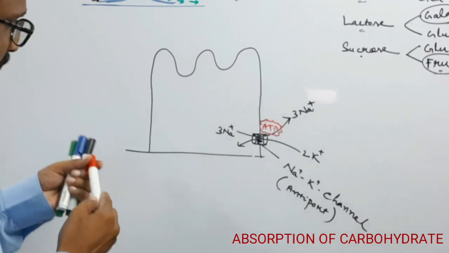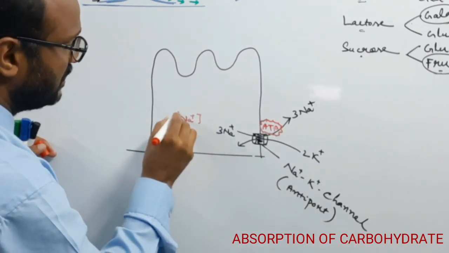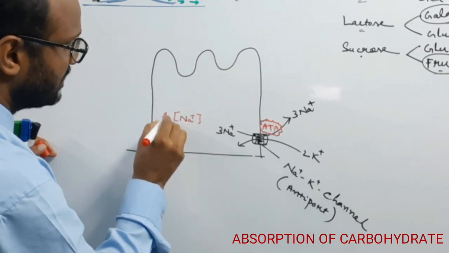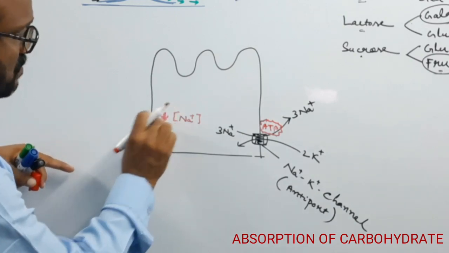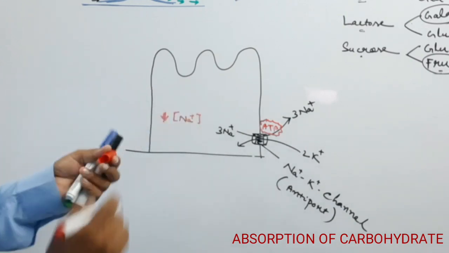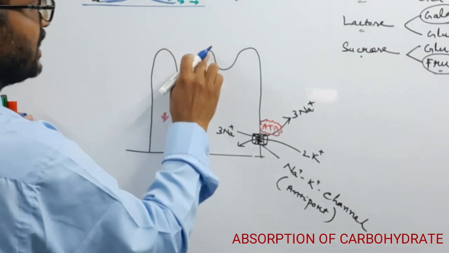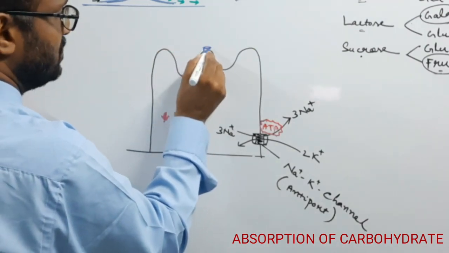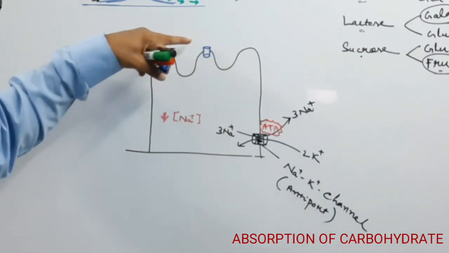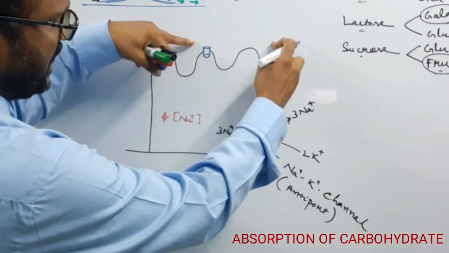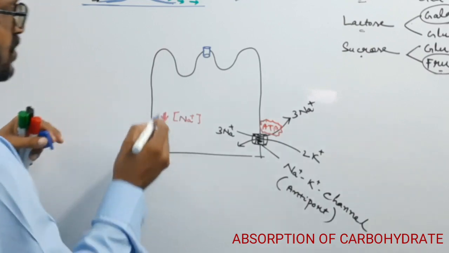So what happened? Now the concentration of sodium ion goes down inside the cell. When the concentration of sodium goes down inside the cell, it triggers another channel present at the apical surface. So this is the apical surface, and this is the basal and basolateral.